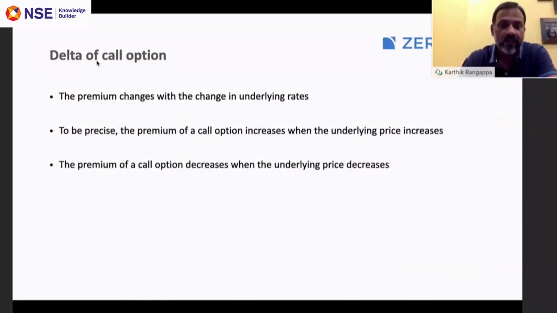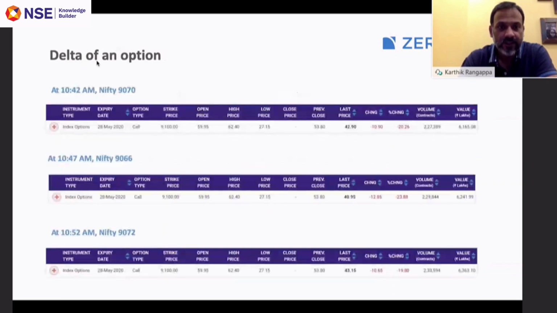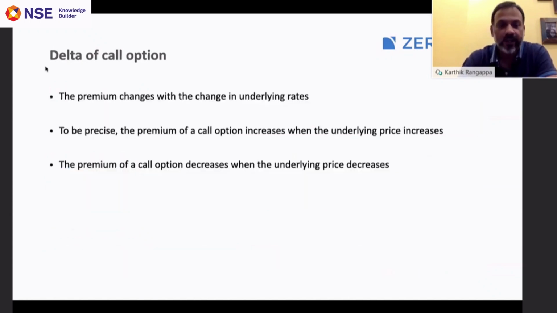The second observation: the call option premium increased when the underlying price increased. Look at the difference in premium from the second and the third snapshot. When Nifty was at 9066, the premium was 40 rupees 95 paisa. When Nifty went to 9072, a few minutes later, the premium shot up to 43 rupees 15 paisa. So that's what the second point means: the premium of a call option increases when the underlying price increases.